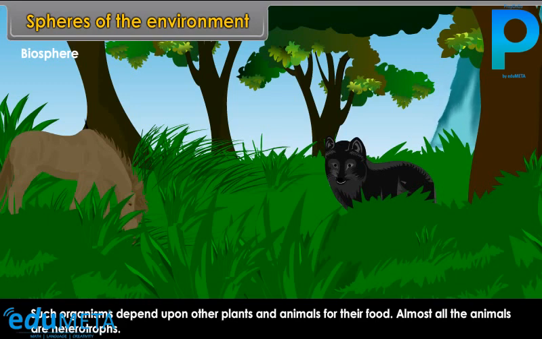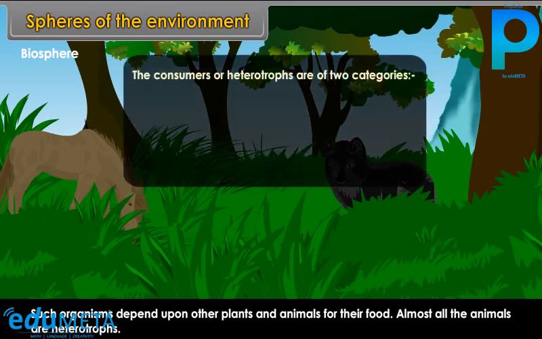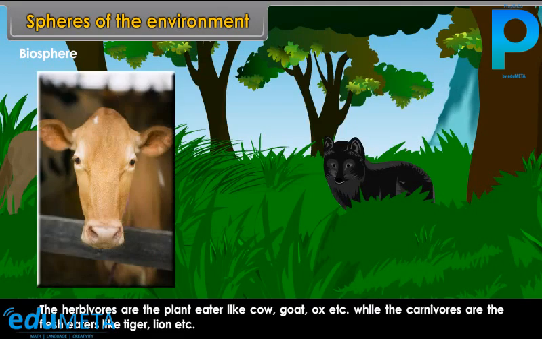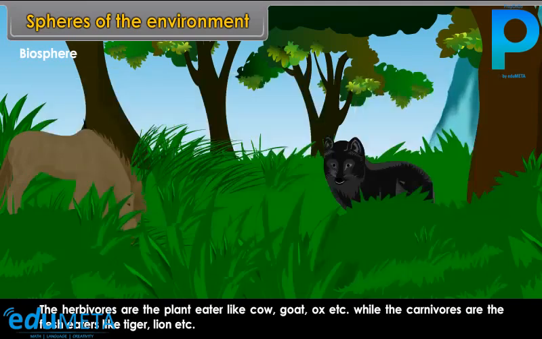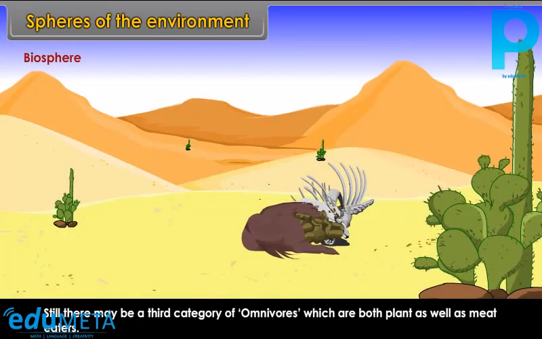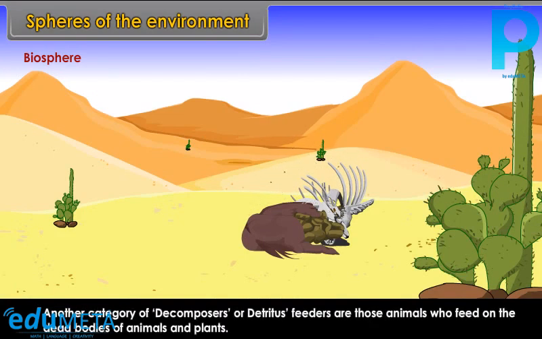The consumers or heterotrophs are of two categories, that is, herbivores and carnivores. The herbivores are the plant eaters like cow, goat, ox, etc., while the carnivores are the flesh eaters like tiger, lion, etc. Still, there may be a third category of omnivores, which are both plant as well as meat eaters. Another category is decomposers or detritus feeders, which are those animals who feed on the dead bodies of animals and plants.